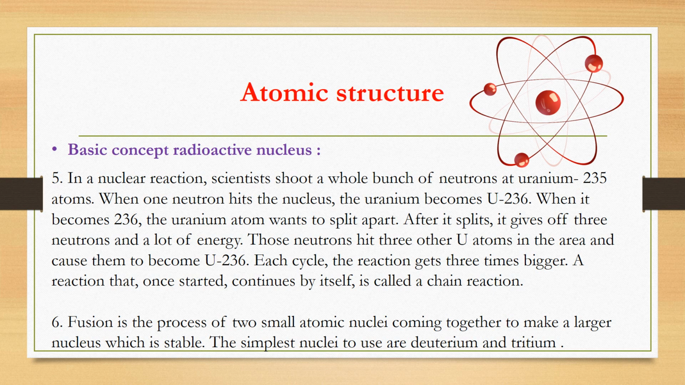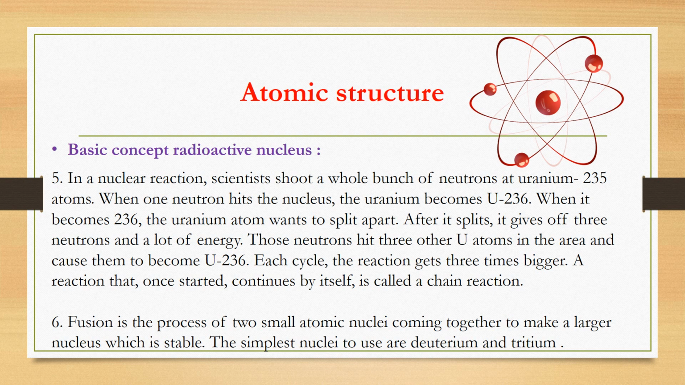In a nuclear reaction, scientists shoot a whole bunch of neutrons at uranium-235 atoms. When one neutron hits the nucleus, the uranium becomes U-236. When it becomes 236, the uranium atom wants to split apart. After it splits, it gives off 3 neutrons and a lot of energy. Those neutrons hit 3 other U atoms in the area and cause them to become U-236. Each cycle, the reaction gets 3 times bigger. A reaction that, once started, continues by itself, is called a chain reaction.